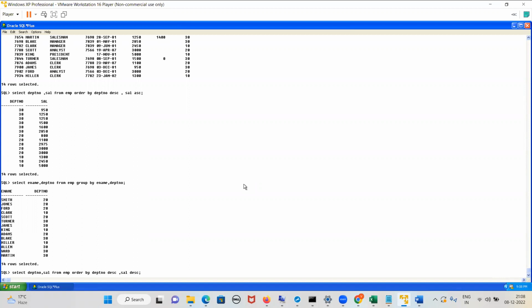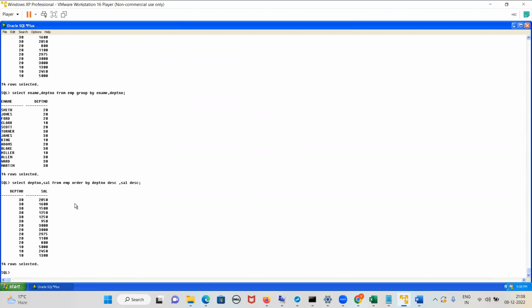First, it will be sorted based on the department number column. Then if the values are the same in department number, it will be sorted based on the salary column, in descending order.